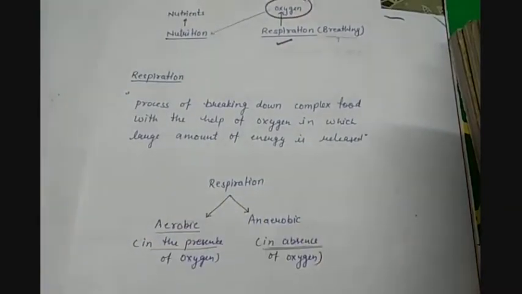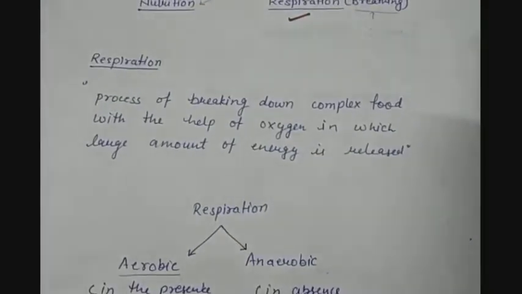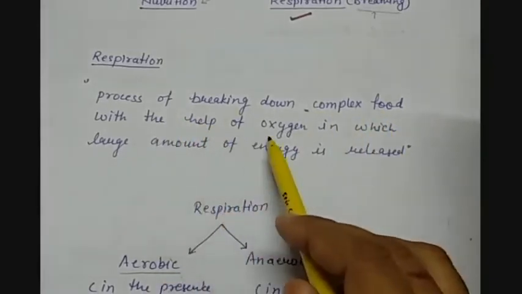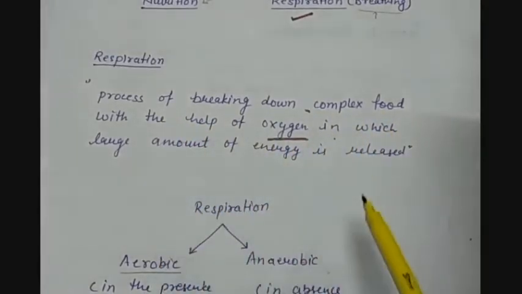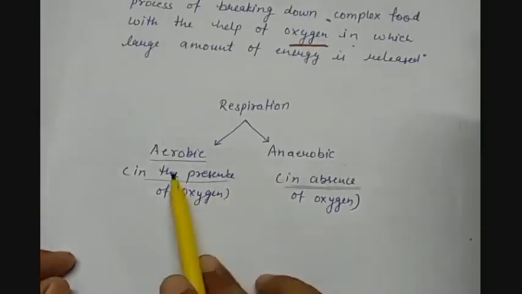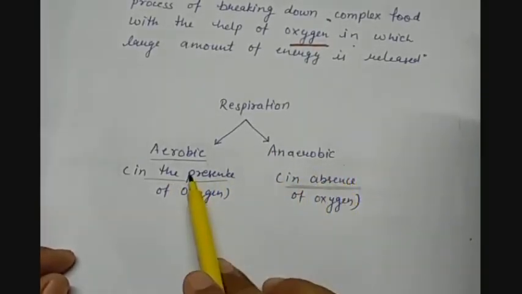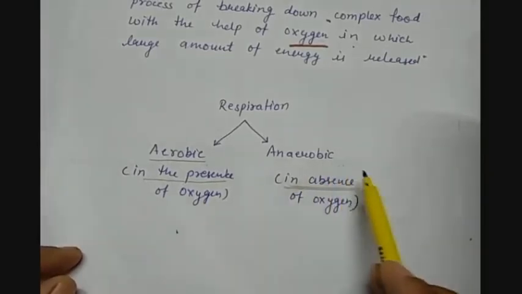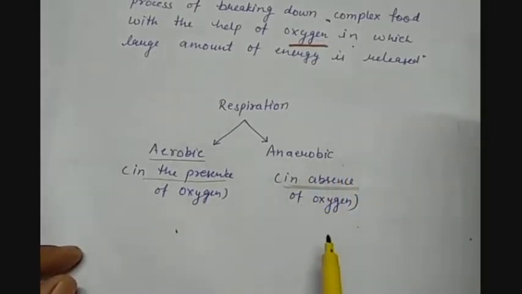Respiration is basically a process of breaking down complex food with the help of oxygen, in which a large amount of energy is released. Respiration is mainly of 2 types, aerobic and anaerobic. Aerobic means in the presence of oxygen, anaerobic means in the absence of oxygen.